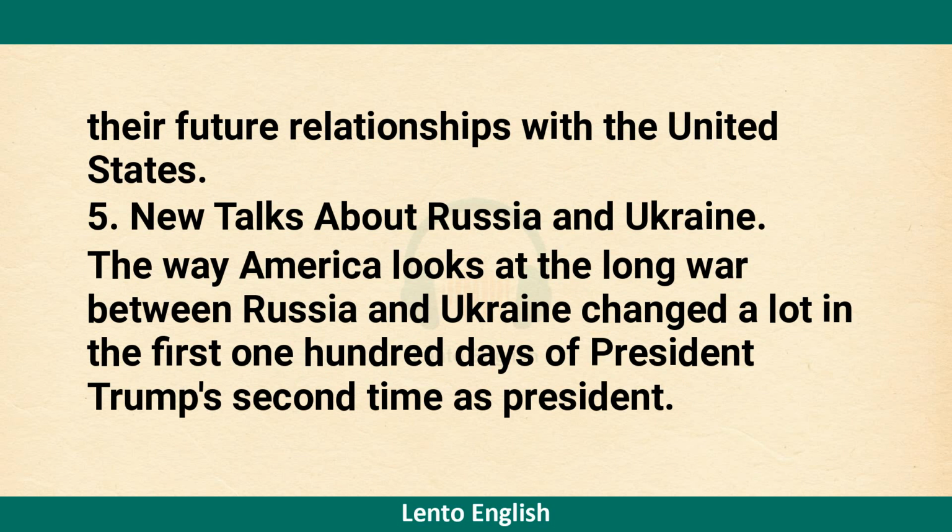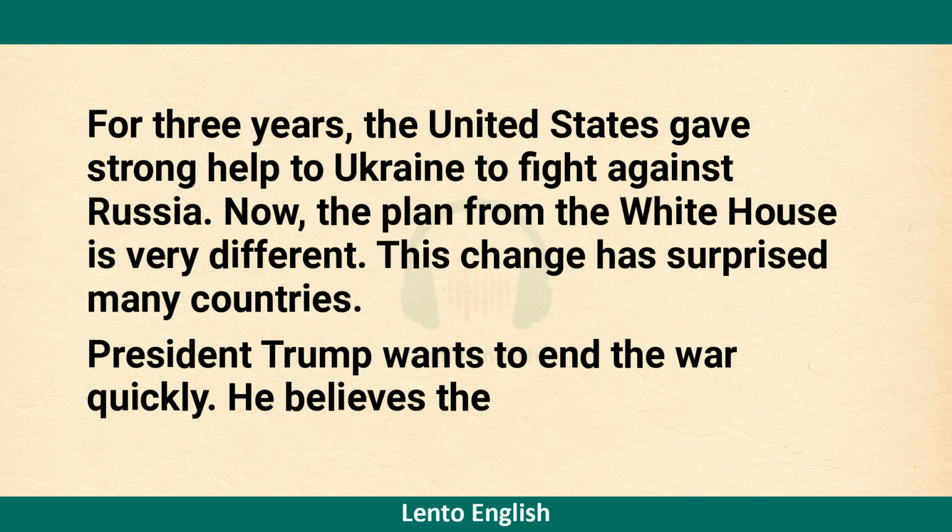5. New talks about Russia and Ukraine. The way America looks at the long war between Russia and Ukraine changed a lot in the first 100 days of President Trump's second time as president. For 3 years, the United States gave strong help to Ukraine to fight against Russia. Now the plan from the White House is very different. This change has surprised many countries. President Trump wants to end the war quickly.